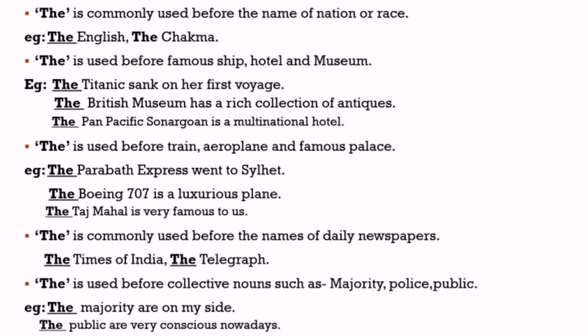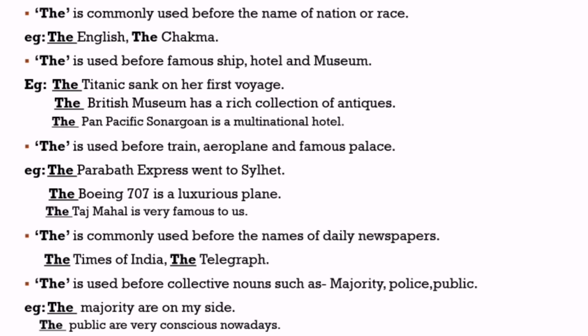Next rule of definite article, the is used before train, aeroplane and famous palace. As an example, the Paravata Express went to Sylhet yesterday. The Boeing 707 is a luxurious plane. The Taj Mahal is very famous to us. Next rule of definite article, the is commonly used before the names of daily newspapers. As an example, the Times of India, the Telegraph, etc.